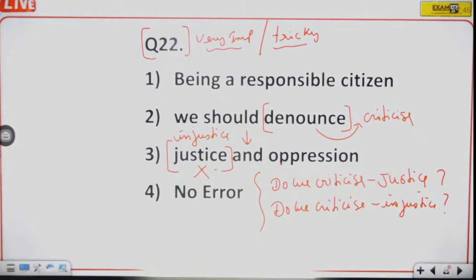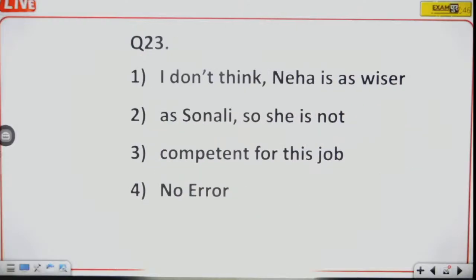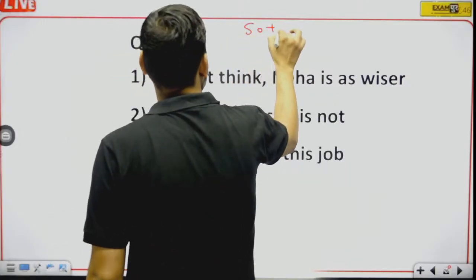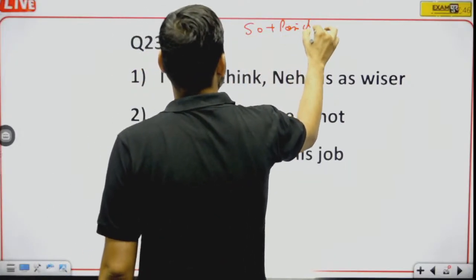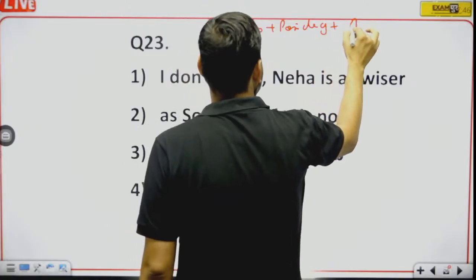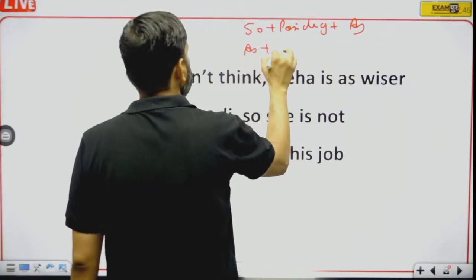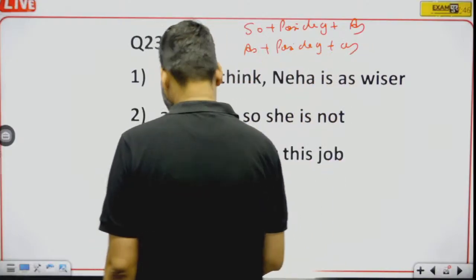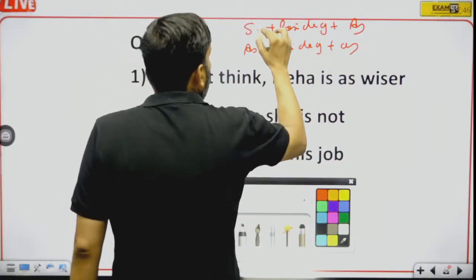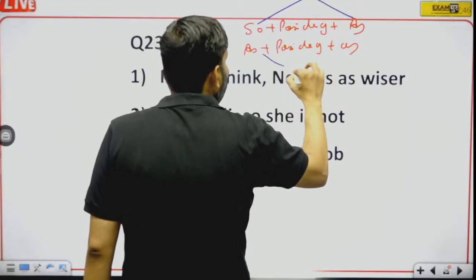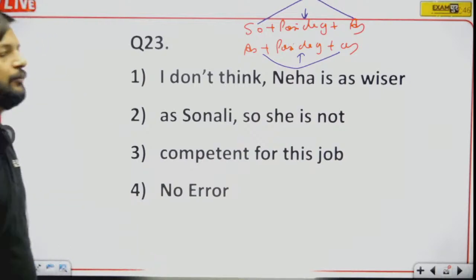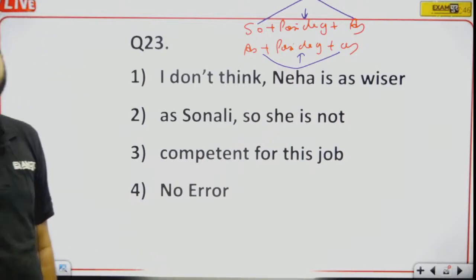Okay? Now the next sentence. I don't think Neha is as wiser as Sonali. See, so plus positive degree plus as, and as plus positive degree plus as. Okay, with so as and as, we use positive degree of adjective.